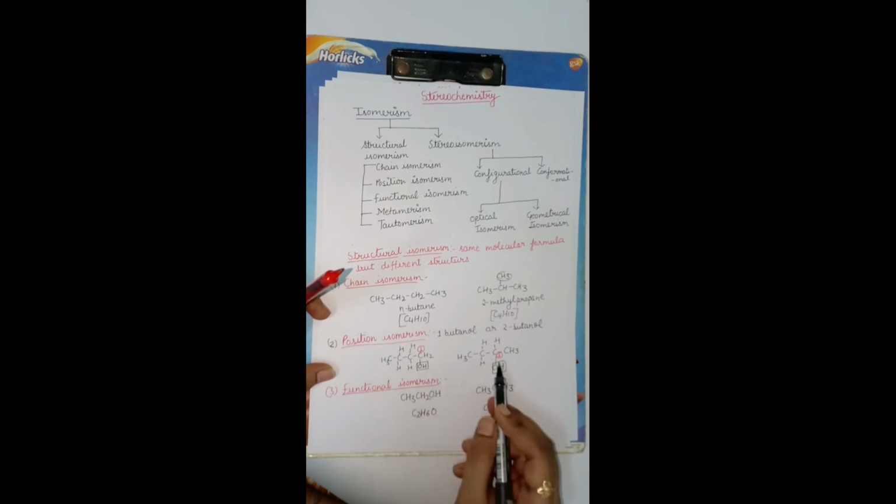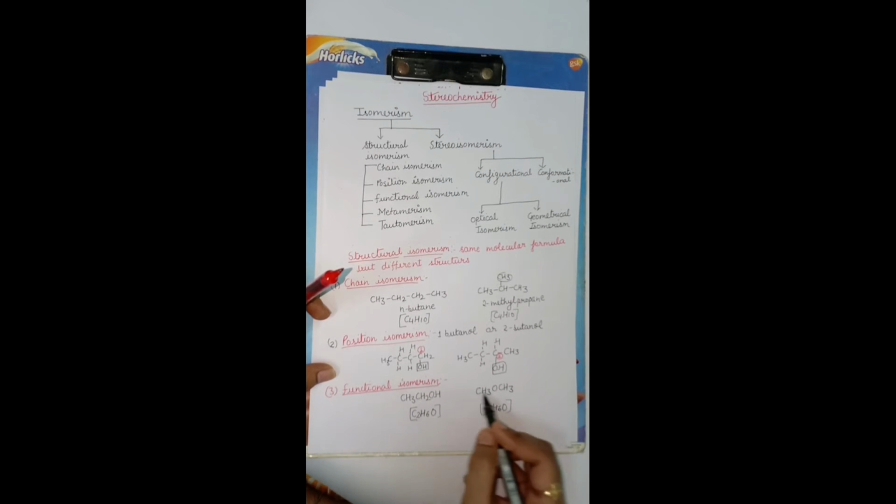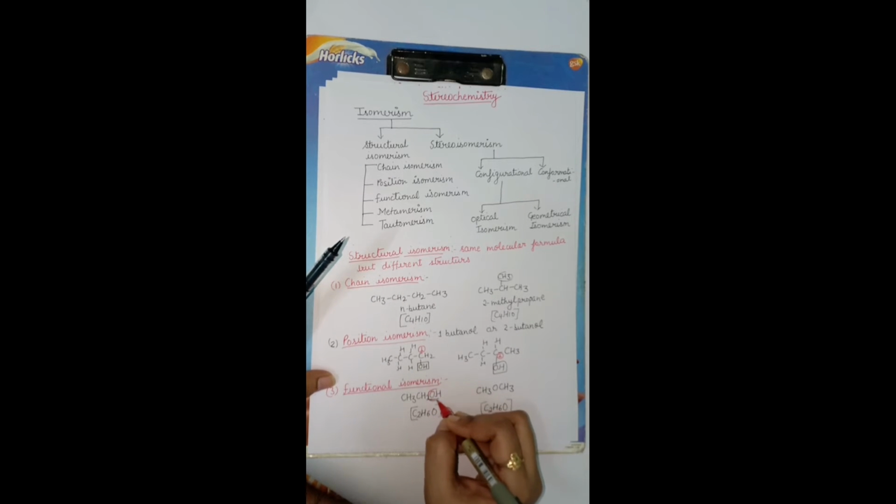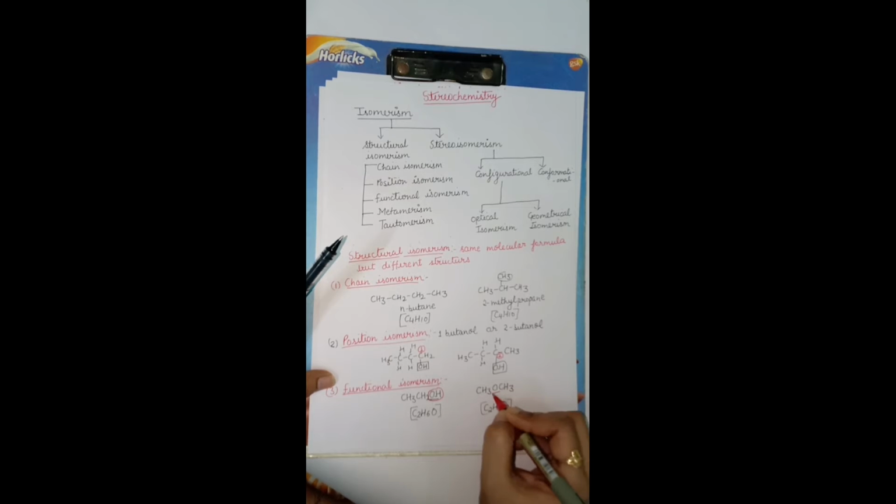C2H6O. The molecular formula is the same here also, C2H6O, but different functional groups are attached. Here the alcohol group is present and here the ether group is present. This is functional isomerism.